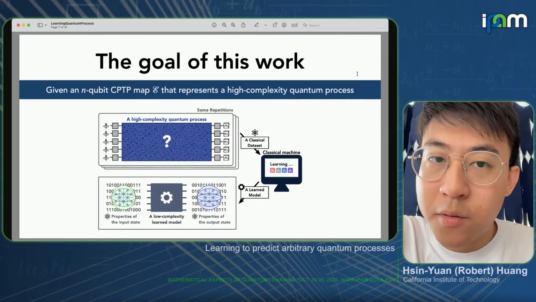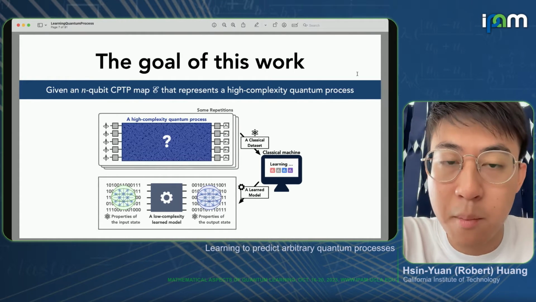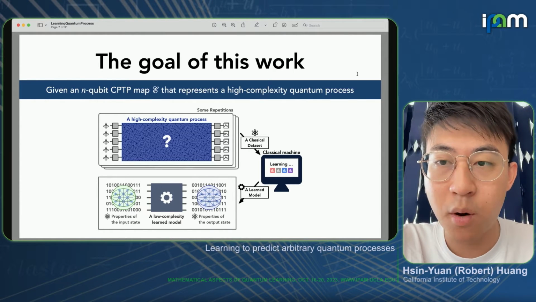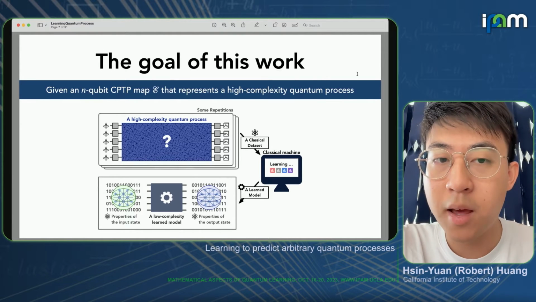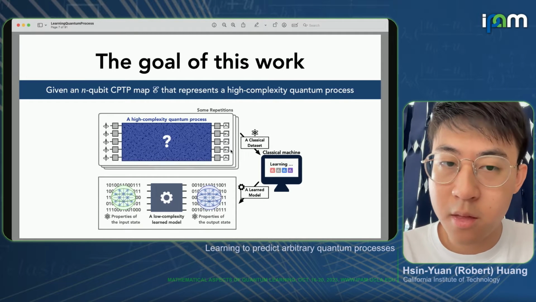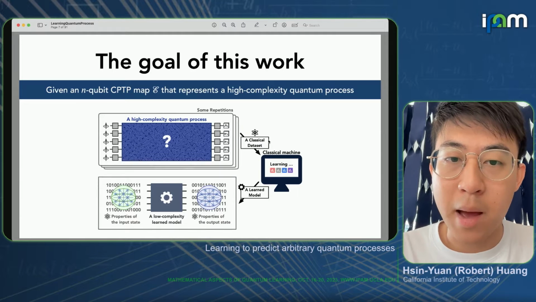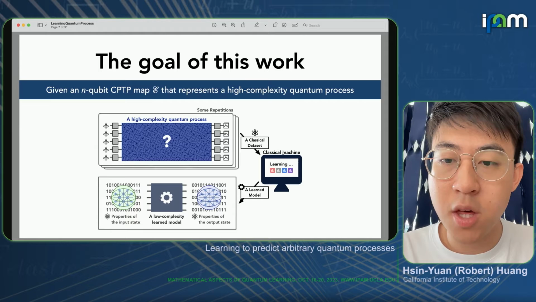In particular, the goal of the talk is the following. We're going to be given some n-qubit CPTP map E that represents a potentially high complexity quantum process that might come from nature, or it might be a dynamics that we'd like to simulate, etc. We're going to do some experiments, possibly very simple experiments, to create a data set about the quantum process, which can then be processed using a classical machine.